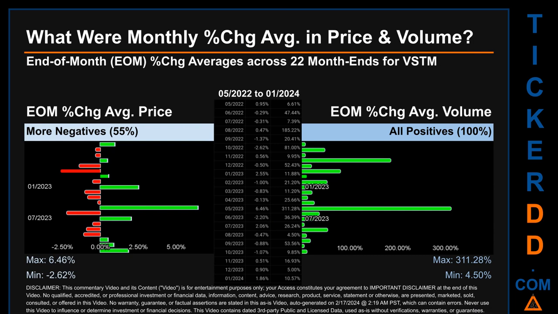Price saw an end-of-month max of 6.46% in average percentage change, along with a minimum of -2.62%. For volume, the maximum and the minimum monthly percentage change were respectively 311.28% and 4.50%.